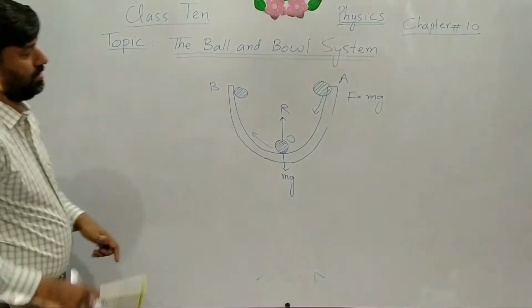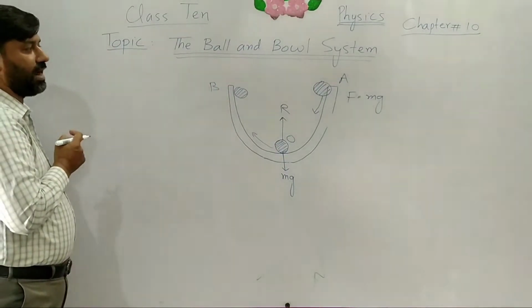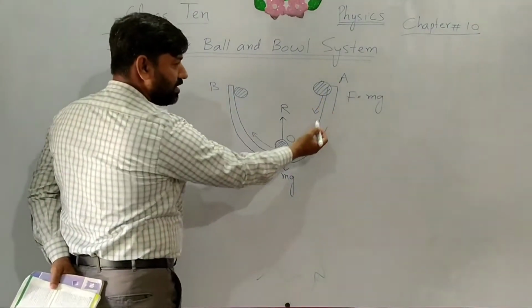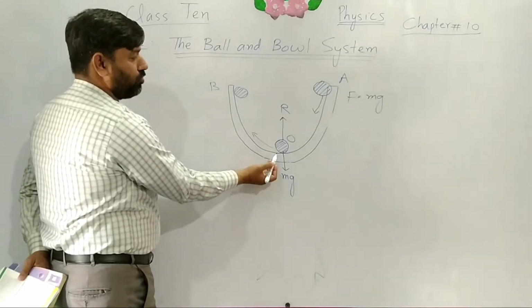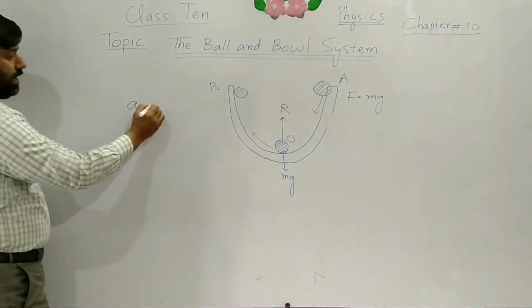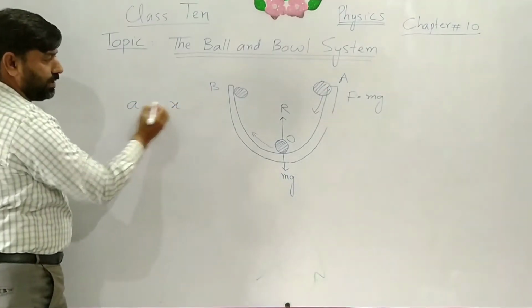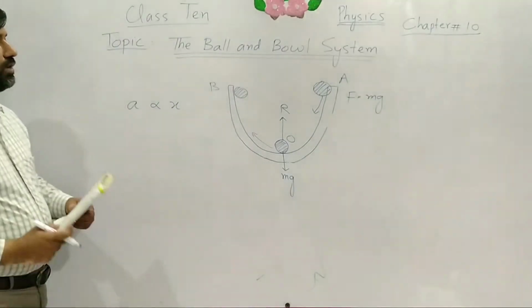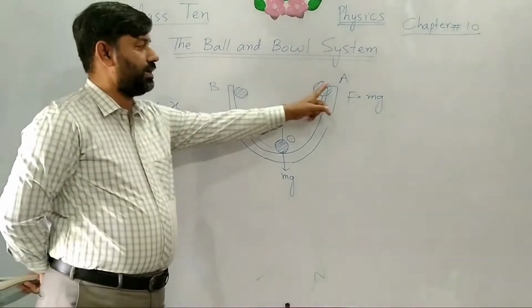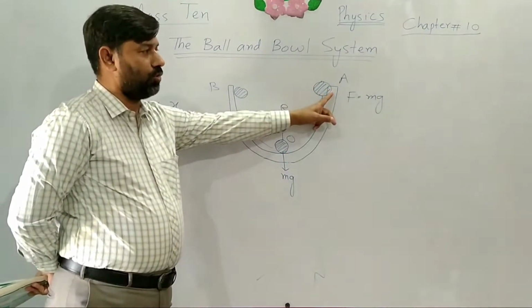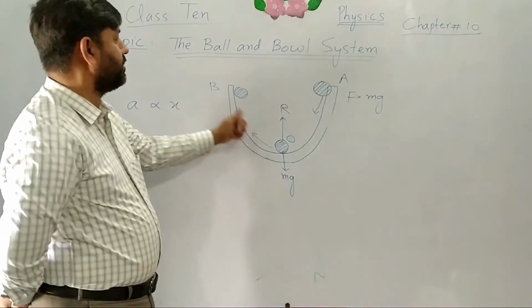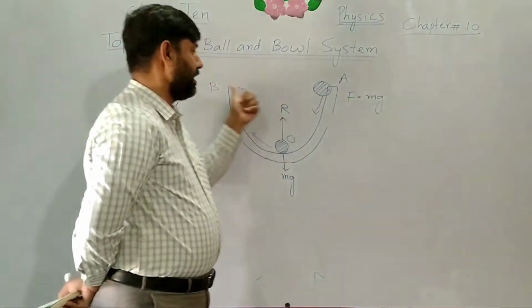In this situation, we can say that the ball is moving from A to O and O to B. The acceleration is always directed toward the point O, whether the ball is moving toward B or towards A. We can say that its acceleration a is directly proportional to the displacement x, and its direction is always toward the mean position. At the mean position, its speed is maximum, and at B and A, its speed is lowest, that is 0. And we can say that its energy is maximum at the position O, and its energies are minimum at the positions A and B.